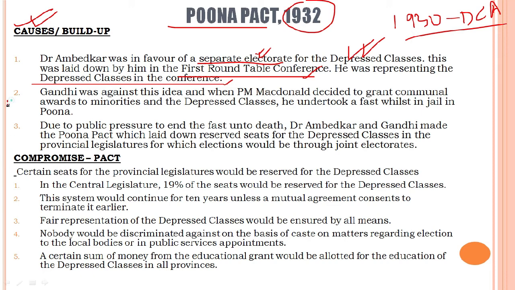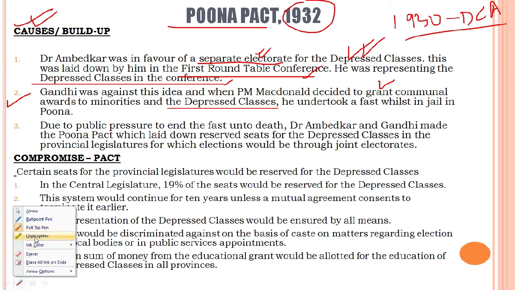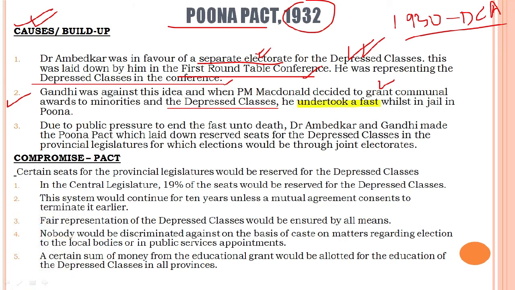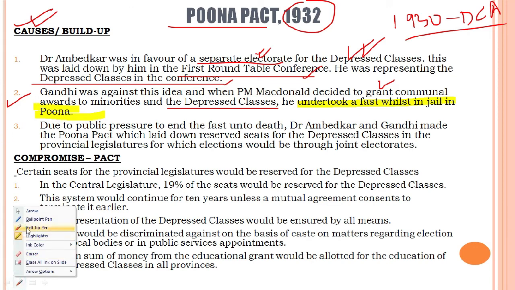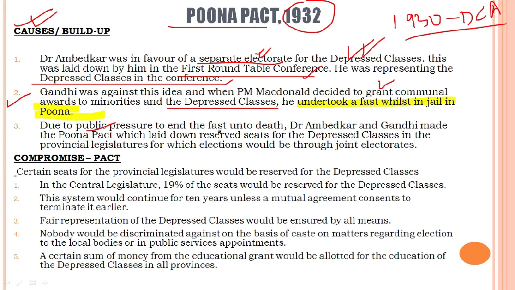Next, we see that Gandhi was against this idea, and when Prime Minister MacDonald, of course the Prime Minister of Britain at that point of time, decided to grant communal awards to minorities and the depressed classes, he undertook a fast. Let us see, he undertook a fast whilst in jail in Pune. So Gandhiji went on a fast. He wanted this provision to be removed due to public pressure.